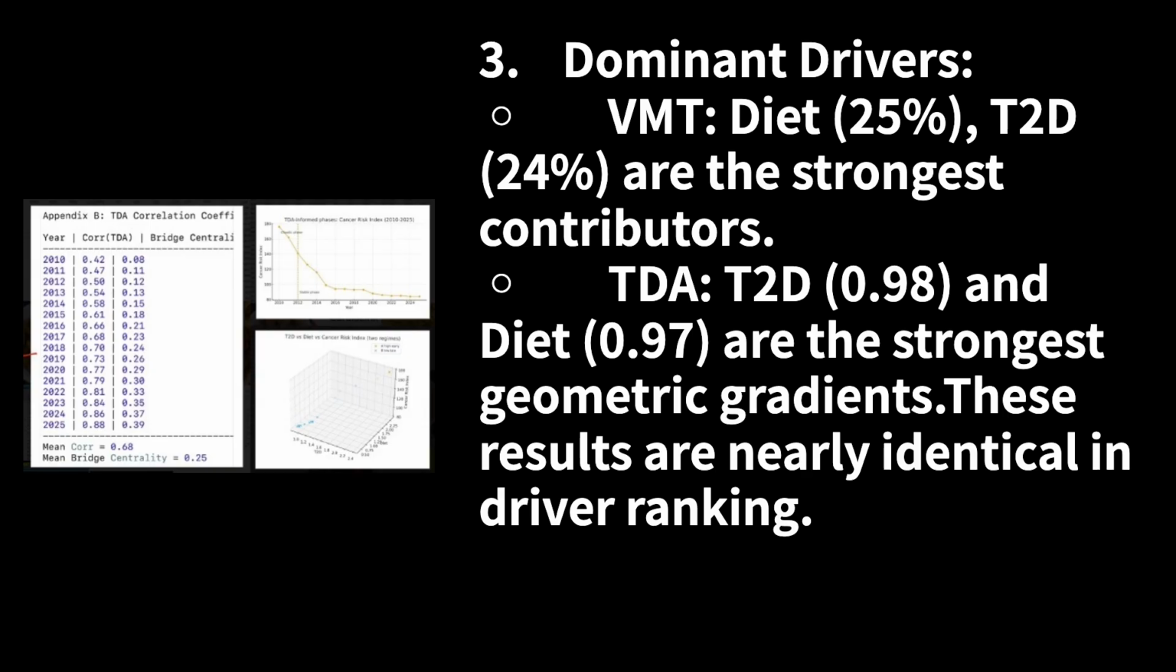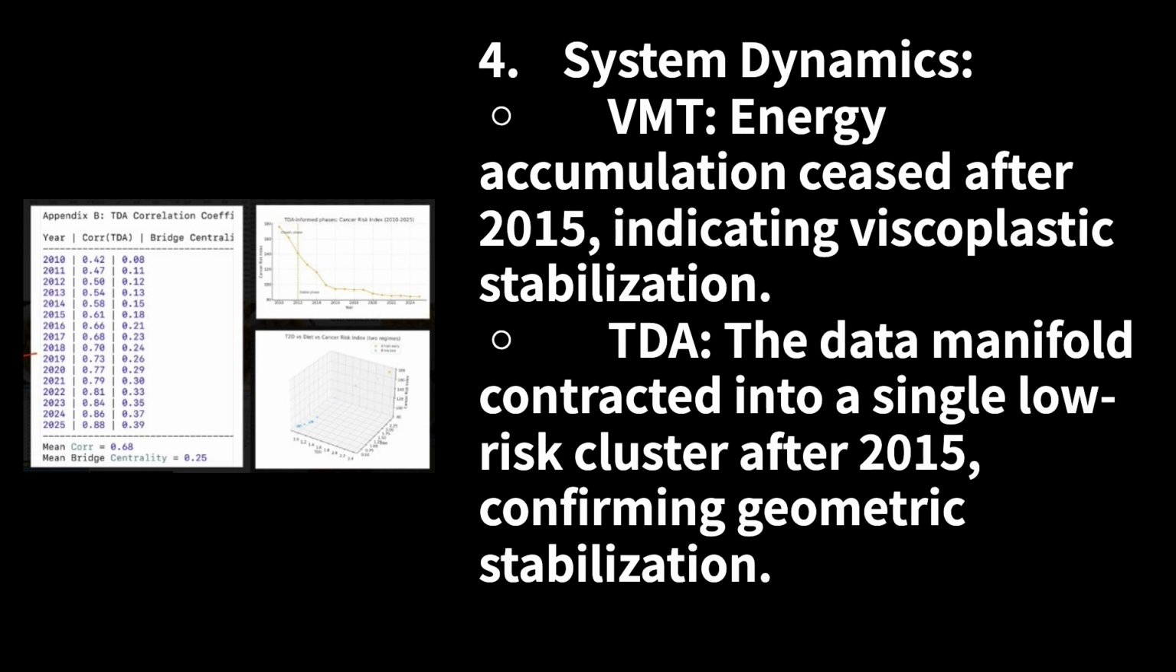3. Dominant drivers: VMT, diet 25% and T2D 24% are the strongest contributors. TDA, T2D 0.98 and diet 0.97 are the strongest geometric gradients. These results are nearly identical in driver ranking. 4. System dynamics: VMT, energy accumulation ceased after 2015, indicating viscoplastic stabilization. TDA, the data manifold contracted into a single, low-risk cluster after 2015, confirming geometric stabilization.